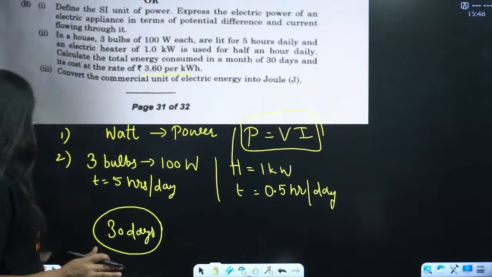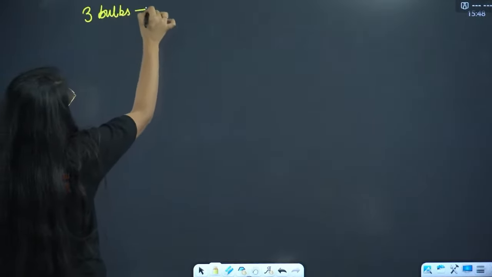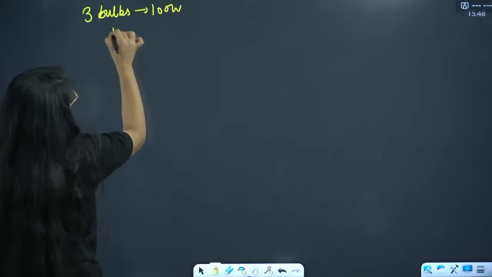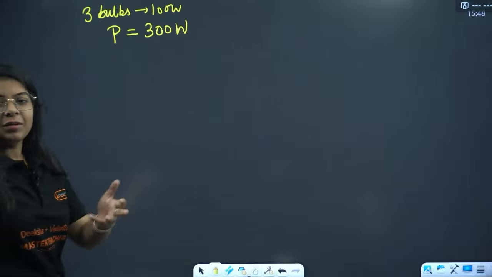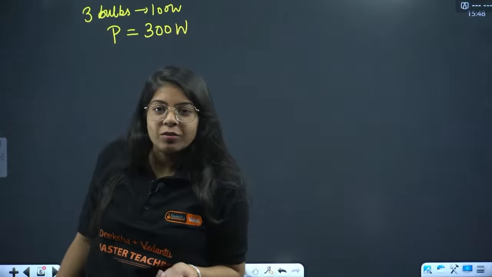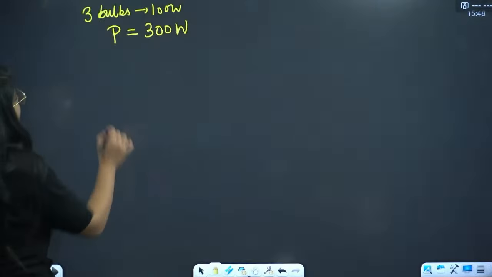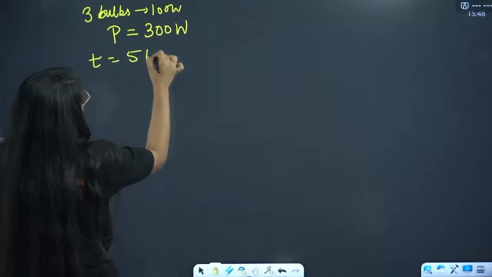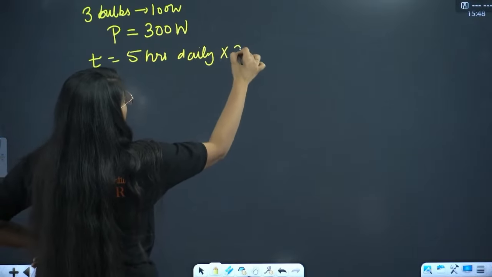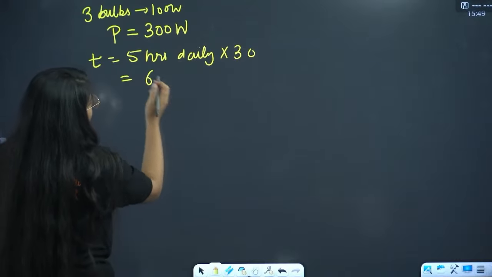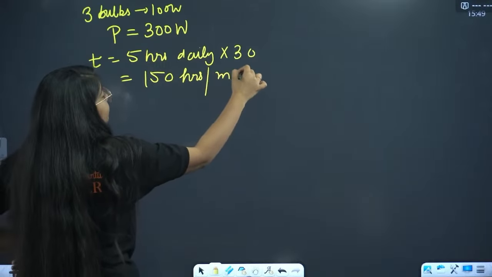What will you do? You have 3 bulbs of each of 100 watt. So total power will be what? 300 watt. Total power they will be taking will be 300 watt, right? Then they are running for 5 hours daily, and that too for 30 days. So that will be 150 hours in a month now.